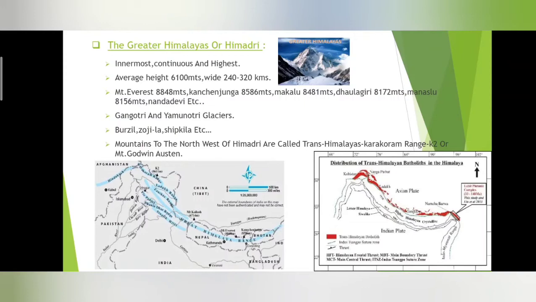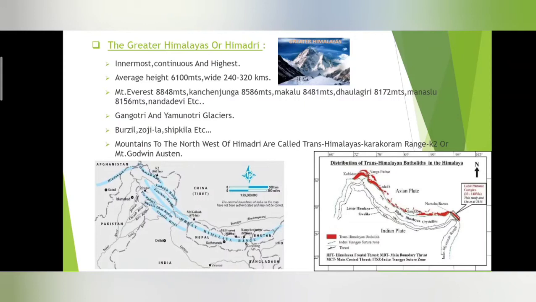Likewise, we can also find mountain glaciers, huge masses of ice. Two famous mountain glaciers are the Gangotri Glacier and Yamunotri Glacier. Gangotri Glacier is the birthplace of river Ganga. It is from this glacier that river Ganga takes its birth. Likewise, Yamunotri Glacier is another glacier found in this mountain range.